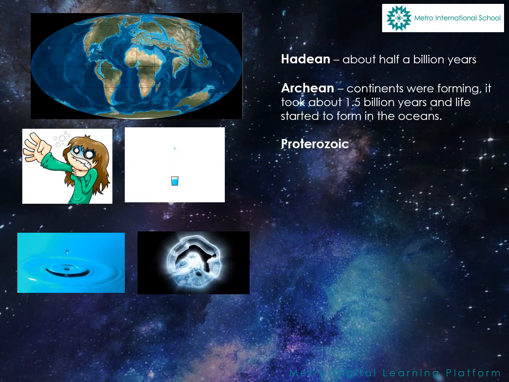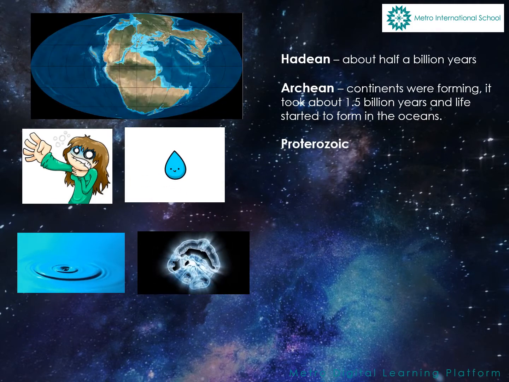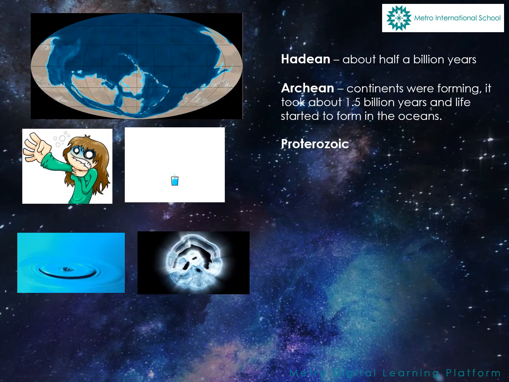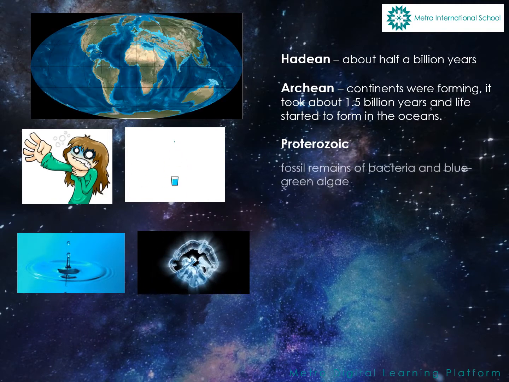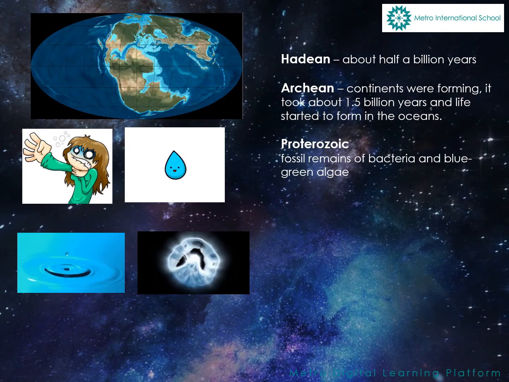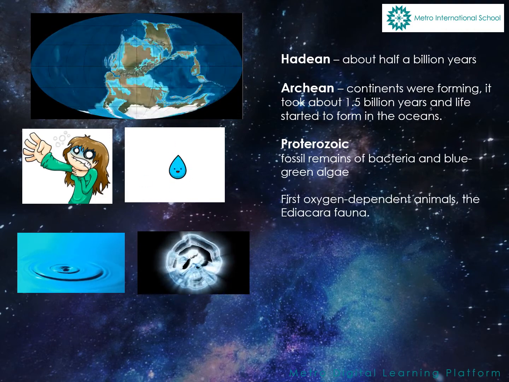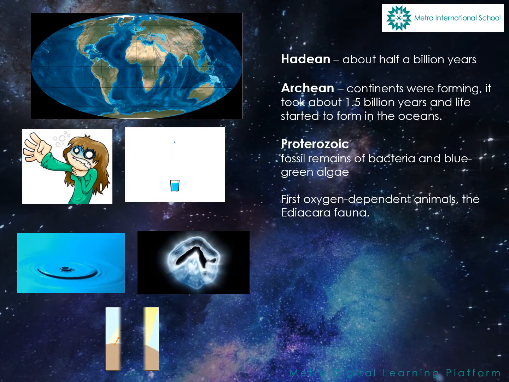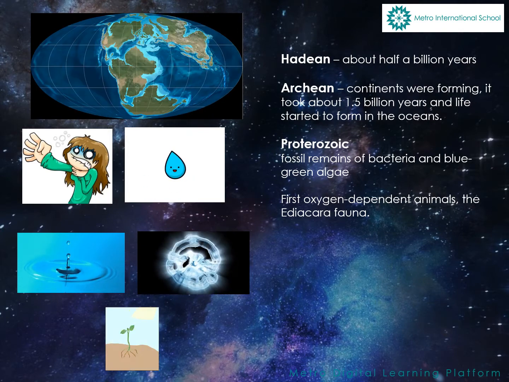During the Proterozoic, the atmosphere and the oceans changed significantly. Proterozoic rocks contain many definite traces of primitive life forms. The fossil remains of bacteria and blue-green algae as well as the first oxygen-dependent animals, the Ediacara fauna. By the end of the Proterozoic, formation of plants started.